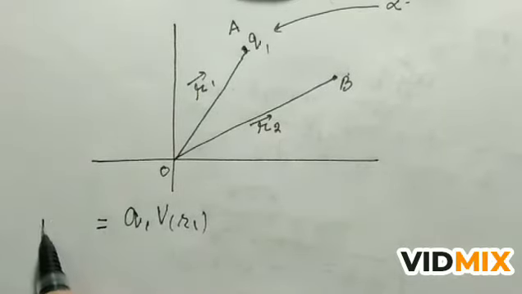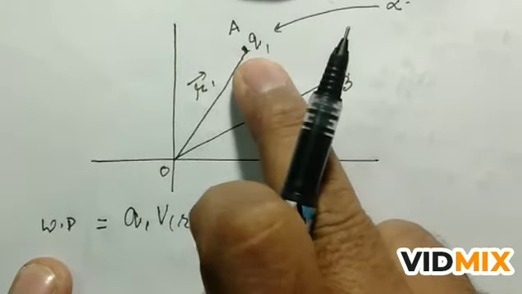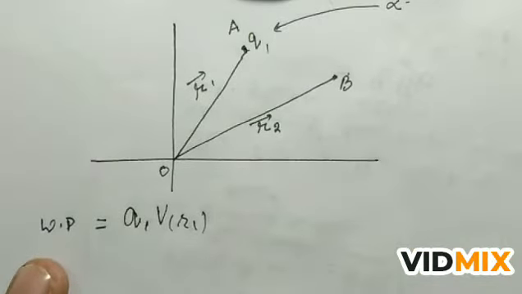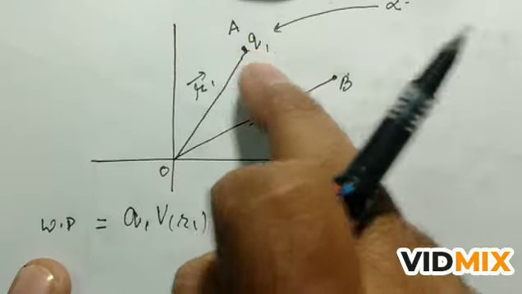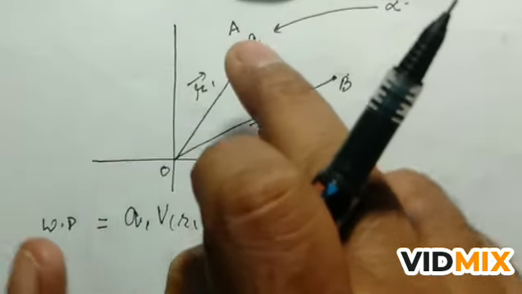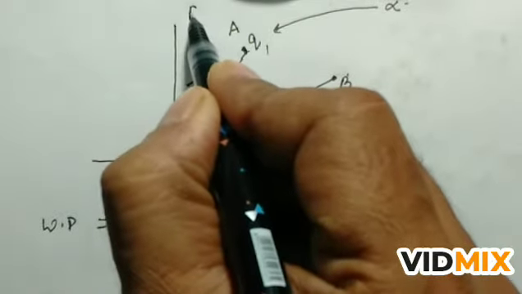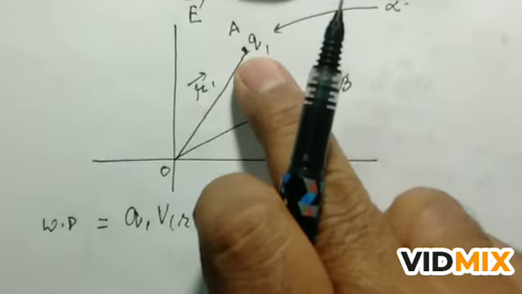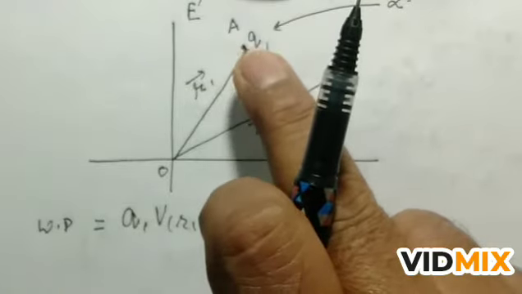This is the work done in bringing this charge from infinity to point A, which is r1 distance from the origin. And before bringing this charge, we assume that there is no external field. Or if we assume that there is an electric field E, so there is some potential at this point, and if we are bringing this charge Q1 from infinity to this point A, which has a certain potential, what is the work done?